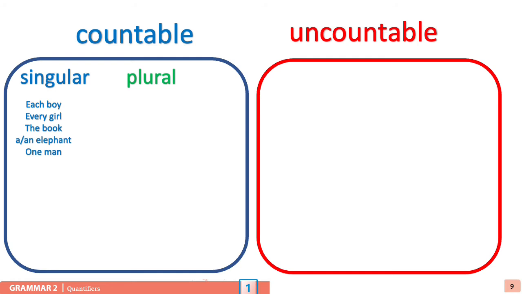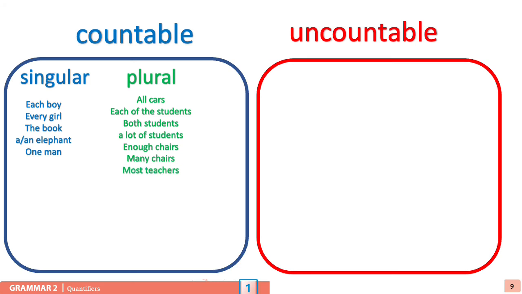And if we're talking about plural, then we have other quantifiers, like for example, all cars, todos los coches, each of the students, cada uno de los estudiantes, both students, ambos, los dos. A lot of students, muchos estudiantes. Enough chairs, suficientes sillas. Many chairs, muchas sillas. Most teachers, la mayoría de los profesores. Some parents, algunos padres. The parents, los padres. 2, 3, well, you know it. Few girls, pocas chicas.